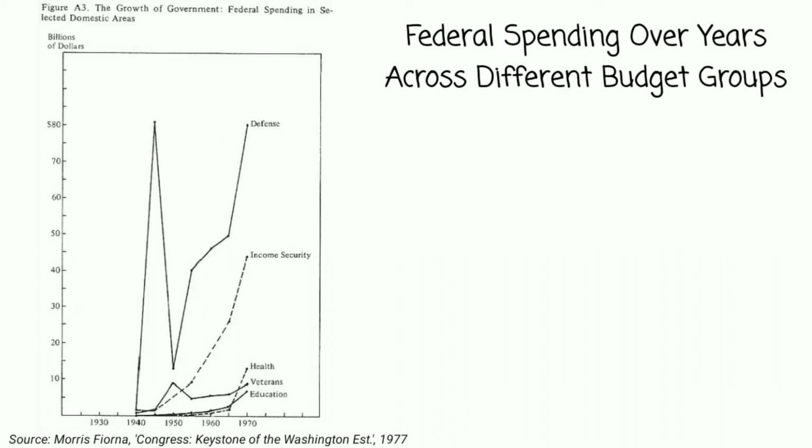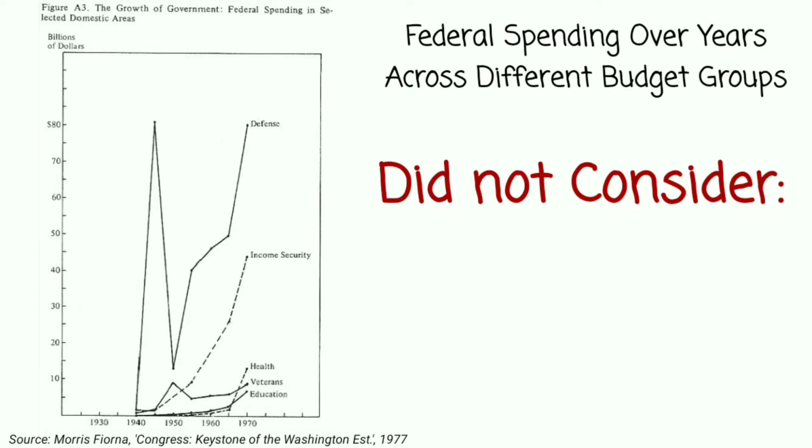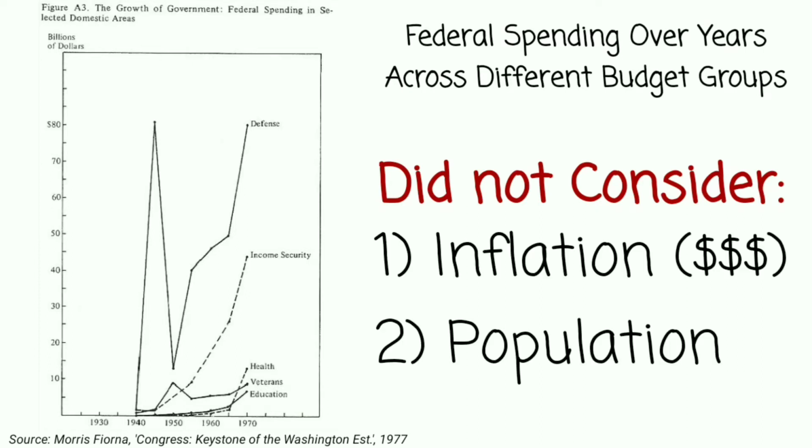Consider the full context of the data that you're looking at: environmental, population differences, economical, medical. All kinds of different contexts should be considered when you're looking at the data. In this example, we see the federal spending over the years across different budget groups, but this fails to consider two important contexts before presenting these findings: inflation and population growth during these years. Two very important contexts that would alter what this very chart is displaying had they been considered.